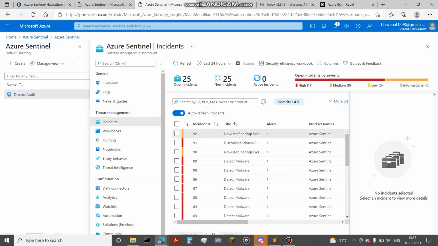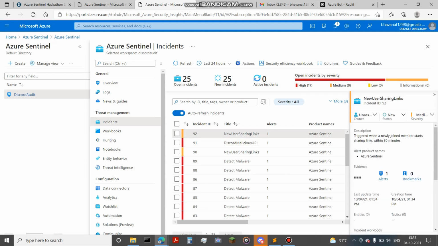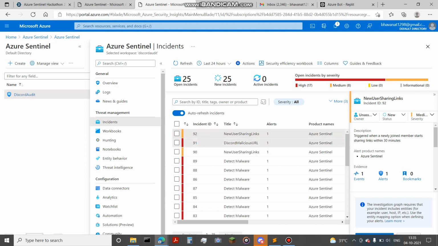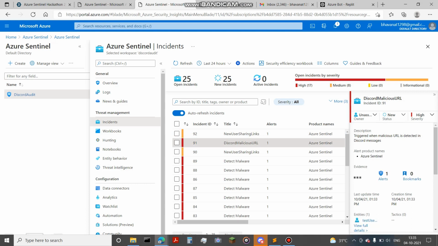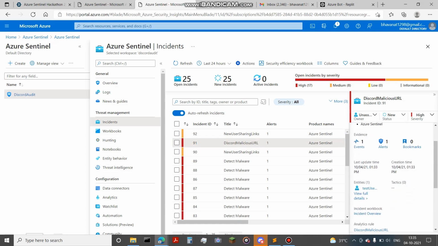One incident is talking about the new user sharing links, and we could see that this is triggered because the newly created user has started sharing links within the given time window. And also, the link that has been shared by this particular user has turned out to be malicious. So this in turn triggered another analytic rule, which is talking about the malicious nature of this URL.